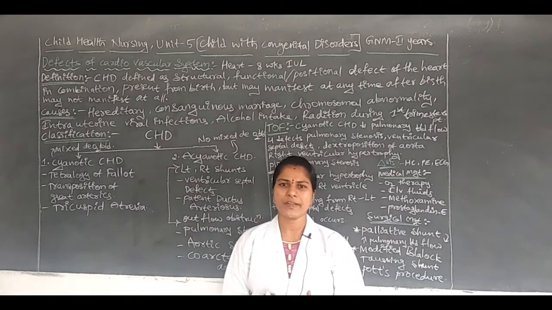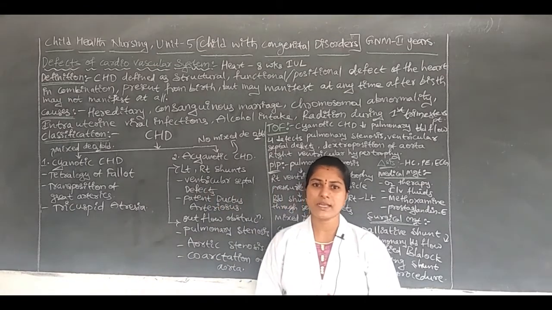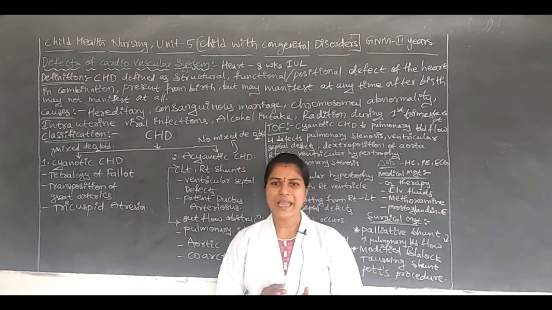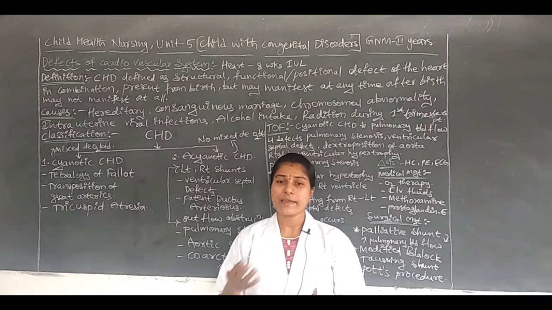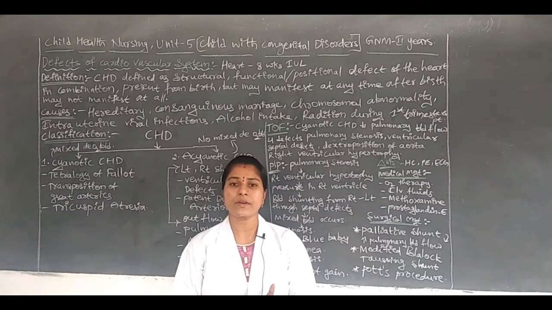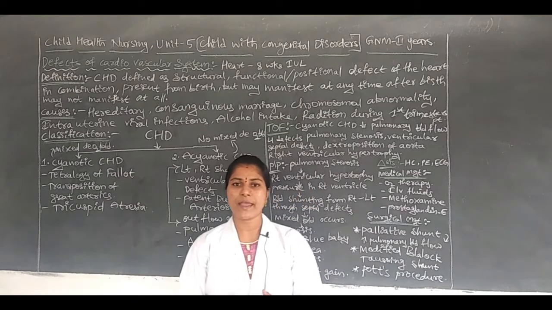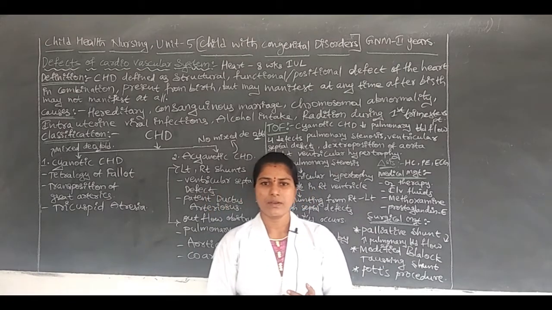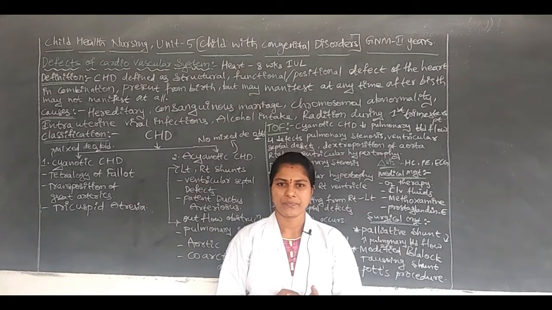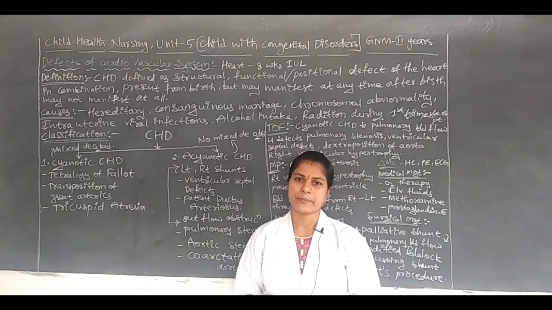The pregnancy is divided into 3 trimesters. The first 3 months is the first trimester, the next 3 months up to 6 months is the second trimester, and up to 9 months is the third trimester. In the first 3 months of pregnancy, if the mother is exposed to excessive radiation, then the fetus may have a side effect of structural or functional abnormality in the heart. Due to these reasons, the children may have CHD.